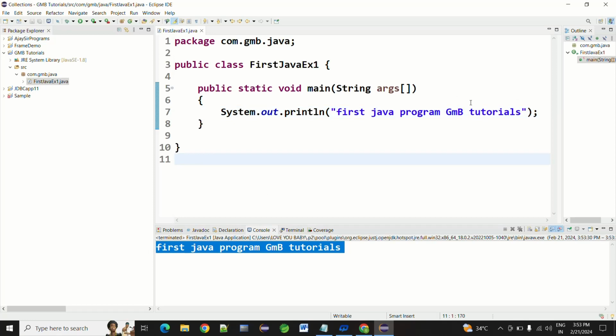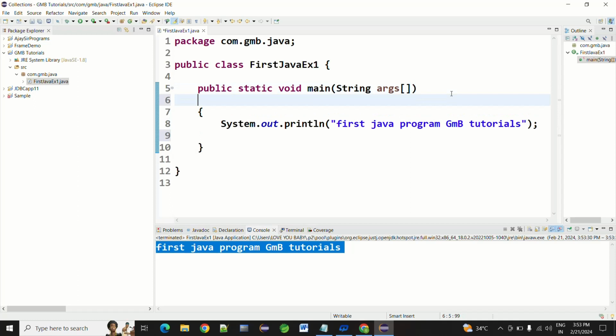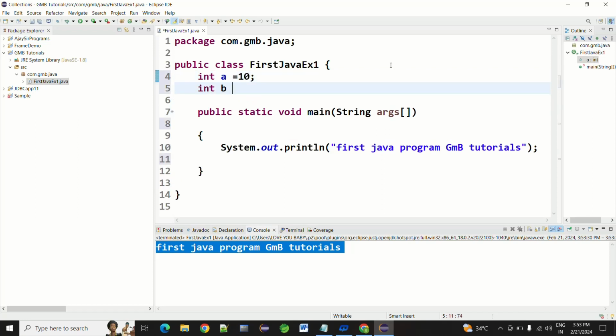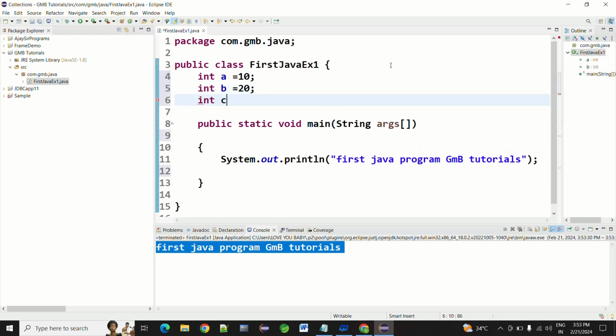Similarly, we are doing some additions also. For example, we declare here at class level a equals 10, b equals 20. Then we take sysout.